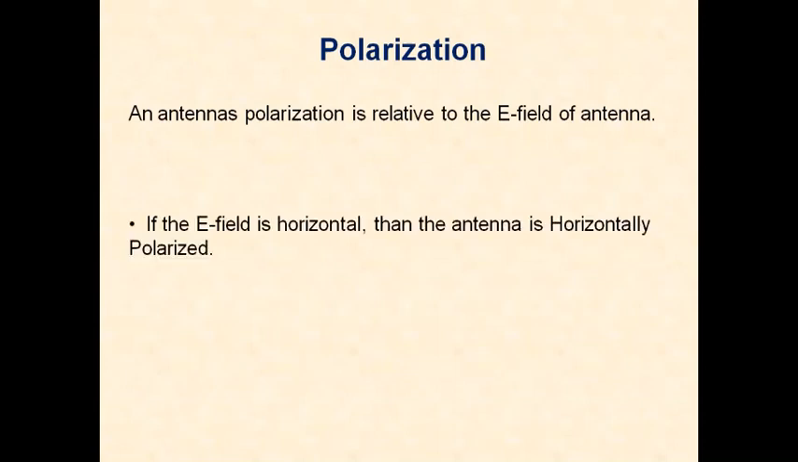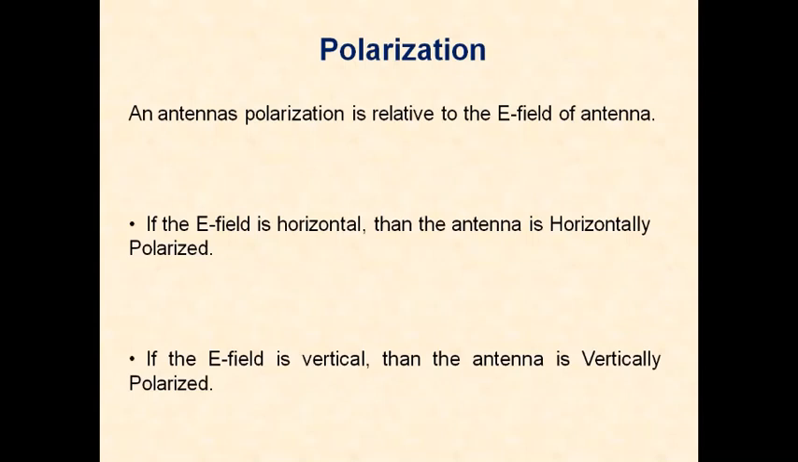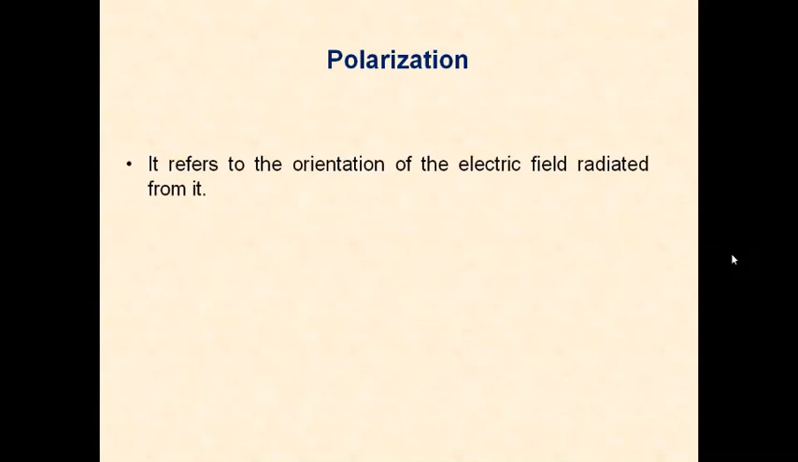If the electric field is horizontal, then the antenna is horizontally polarized. If the electric field is vertical, then the antenna is vertically polarized. So we have polarization, a very important concept. It is referred to as the orientation of the electric field radiated from the antenna: in which direction the electric field is oriented, whether parallel or perpendicular.